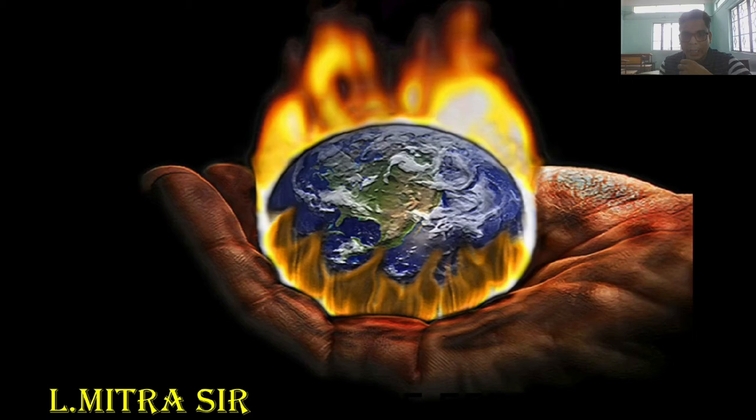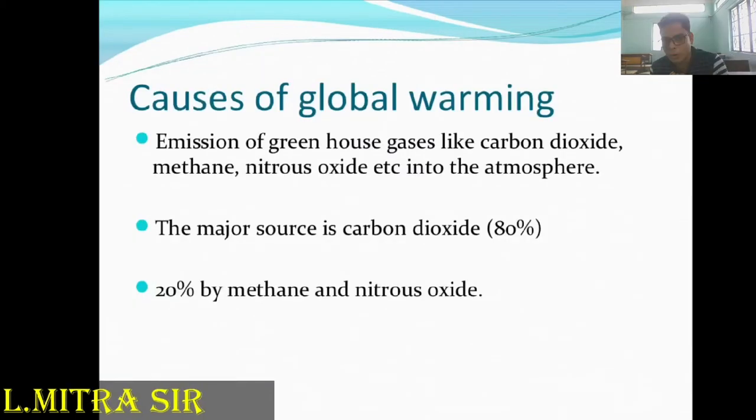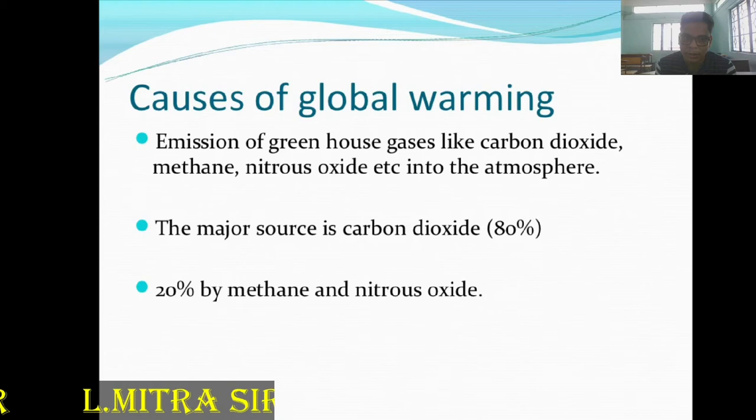Okay, then the other causes of global warming. First we have to know the causes, then discuss the consequences, then the remedies and the mitigation methods to follow to decrease global warming. First you have to know the emission of greenhouse gases like carbon dioxide, methane and nitrous oxide into the atmosphere. The major source is carbon dioxide, that is 80%, then 26% methane and nitrous oxide. These are the main culprits of global warming.